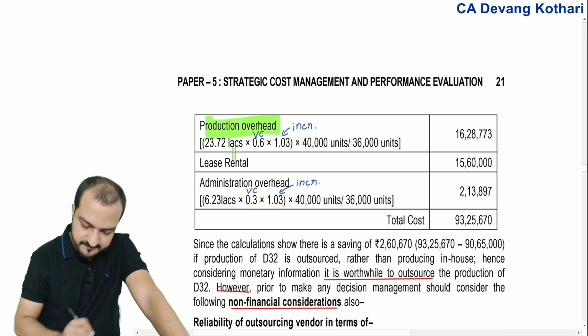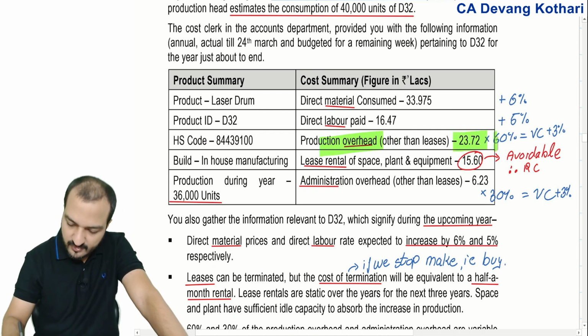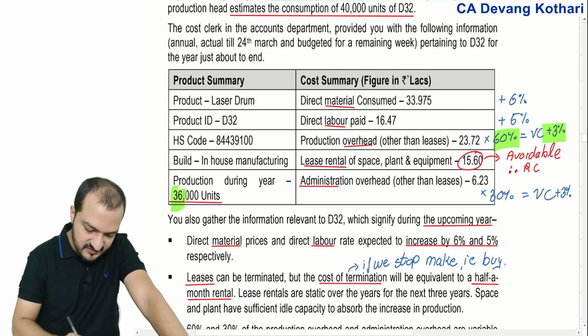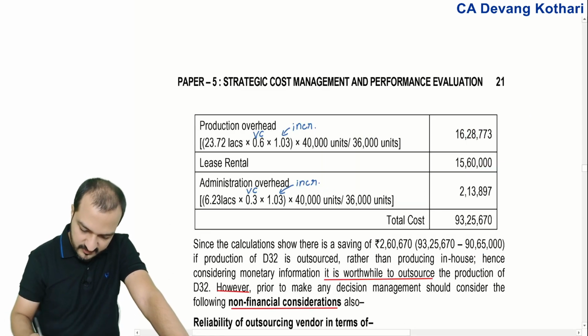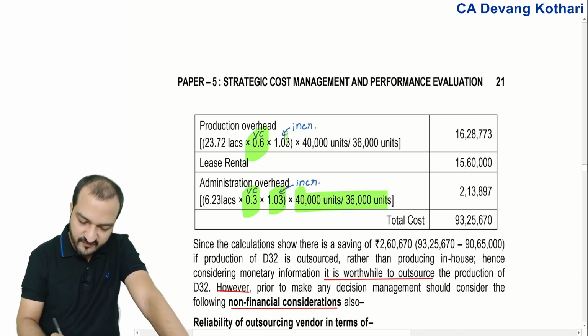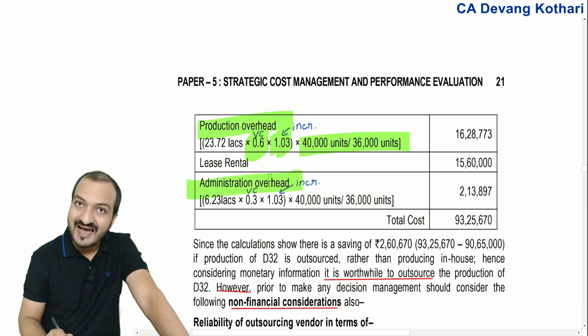Production overheads will be 23.72 into 60% variable plus 3%, but then that will be for 36,000. You have to do it for 40,000. So 60% variable, 3% increase into 40 by 36. That's for production overheads and admin overheads.